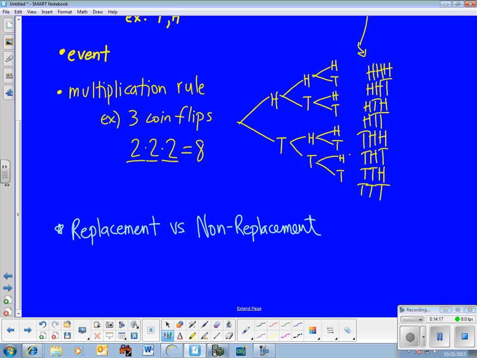So this means pretty much this. If you're going to draw 2 names from a hat, or you're going to draw 2 cards from a deck of cards, the second probability might depend on what your first one was if you didn't put the first card back. The probability that I draw 2 hearts depends on whether or not I put the first heart back.